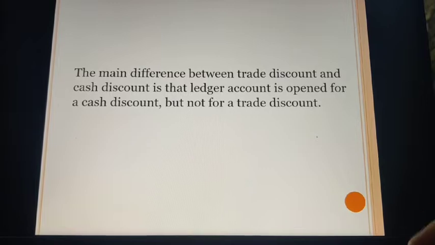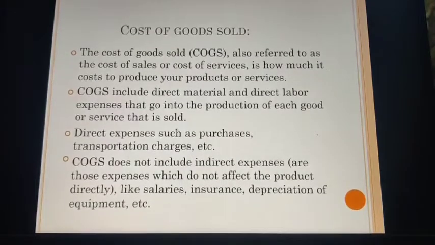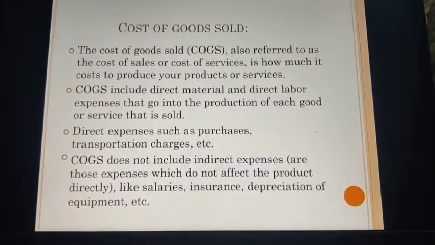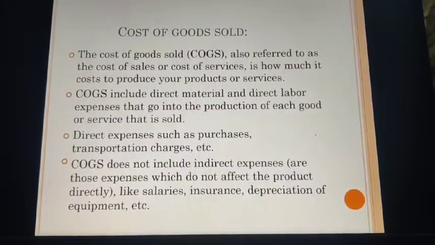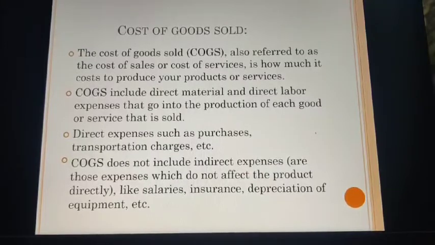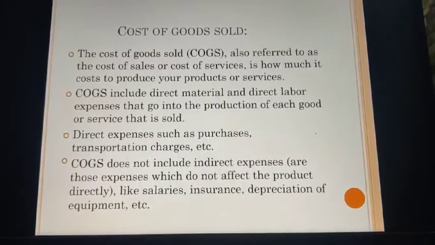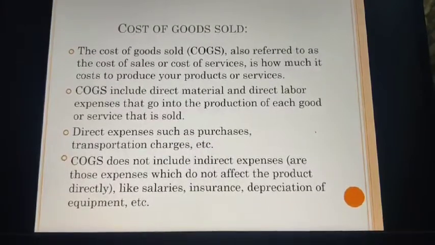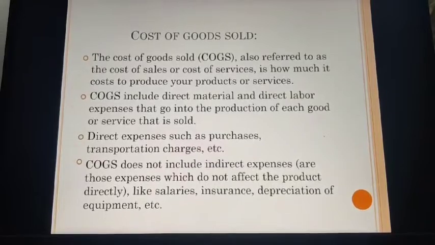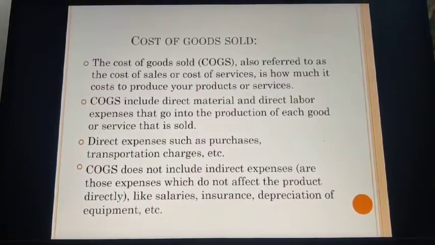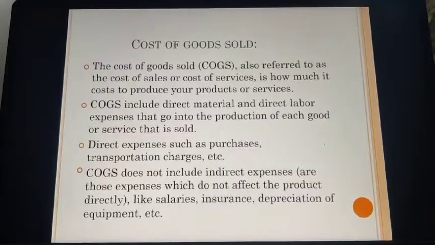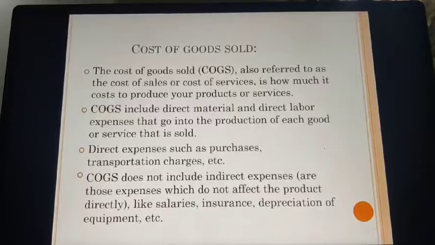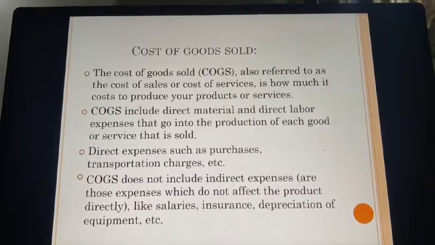The very next, cost of goods sold. Cost of goods sold, also referred to as the cost of sales or cost of services, is how much it costs to produce your products or services. COGS include direct material and direct labor expenses that go into the production of each good or service that is sold. Now, what are these direct material and direct labor expenses?